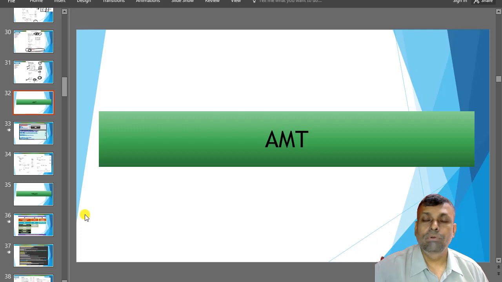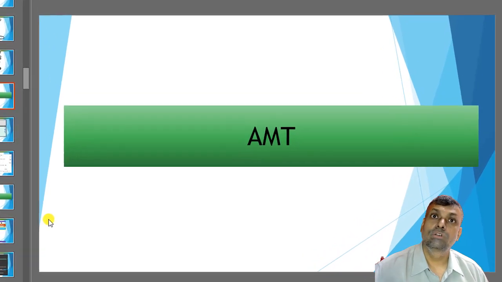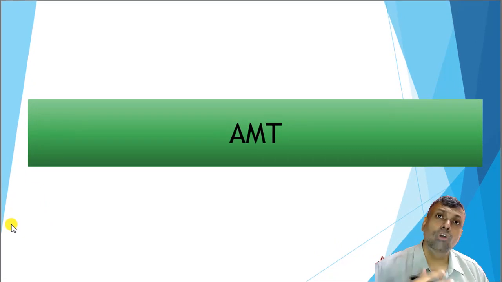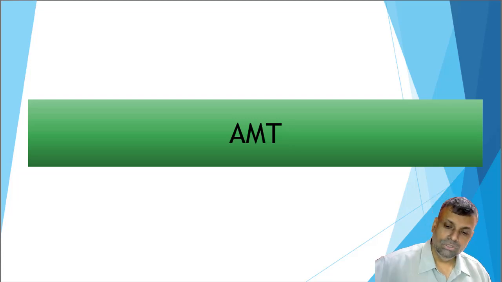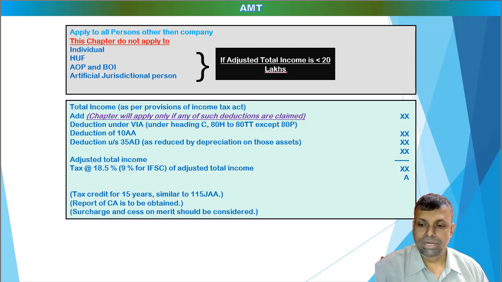Now, friends, let me quickly revise the provisions of the AMT. AMT working and tax liability calculation is similar to the MAT provisions, but here the method of calculation is a little bit different. For a corporate entity, it is the provisions of the MAT which are applicable. For non-corporate entities, the provisions of the AMT are applicable. So the AMT provisions are to be applied with respect to non-corporate entities. Now, let's say, for example, a partnership firm.